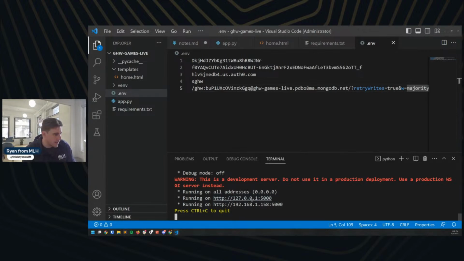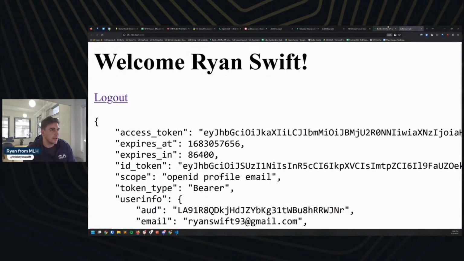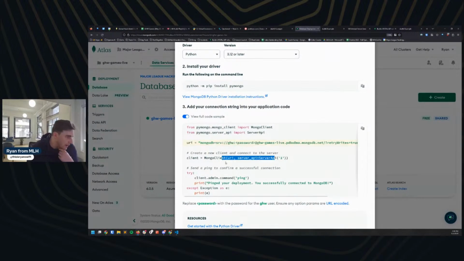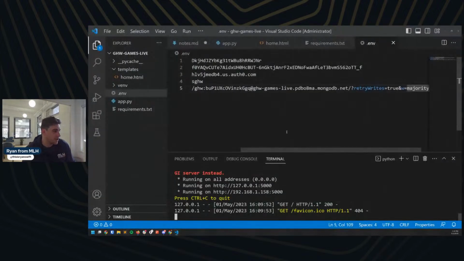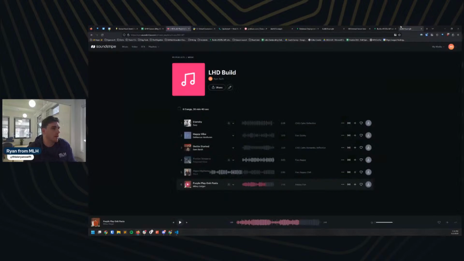I shouldn't need to do any other connection to connect to the database. If I take a look here, I have a Mongo client set up already. And then we can try this ping as well as something we can give a shot here in a second.